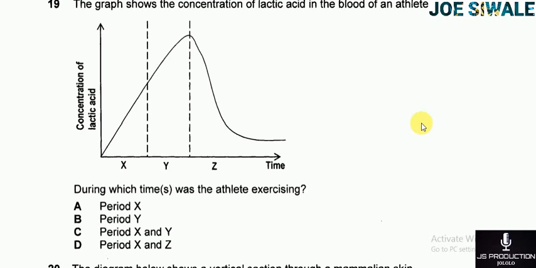So A, period x, B, period y, C, period x and y, D, period x and z. So the athlete was exercising during periods x and y, where lactic acid was increasing in the blood. So my answer is C, which has period x and y.